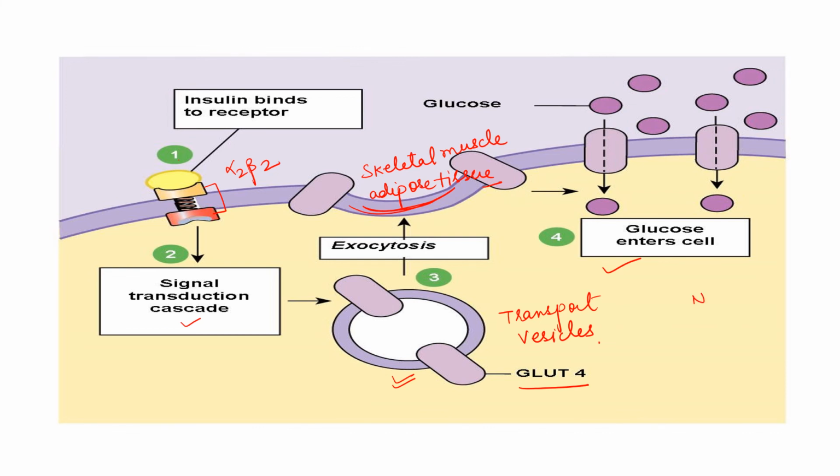In NIDDM or type 2 diabetes mellitus, GLUT4 is reduced, and it's called insulin resistance. Okay, in diabetes, entry of glucose into muscles is only half of that of the normal cell.